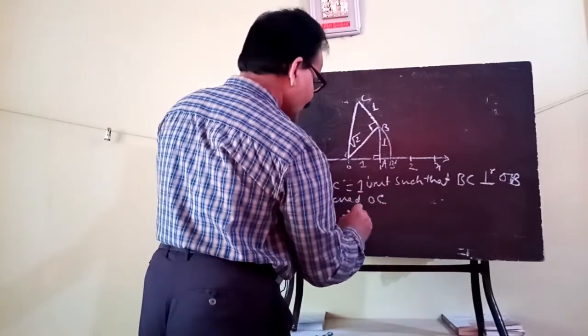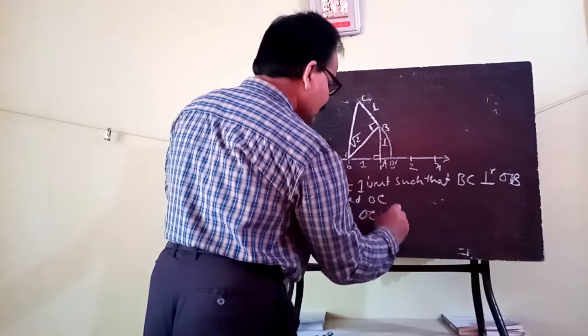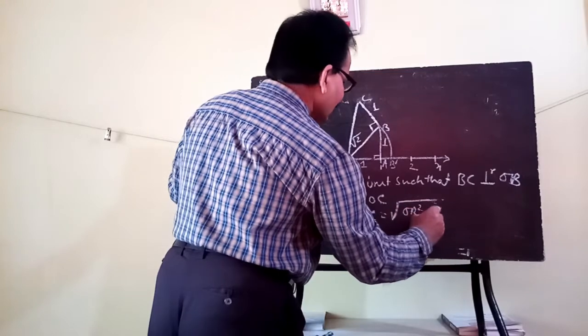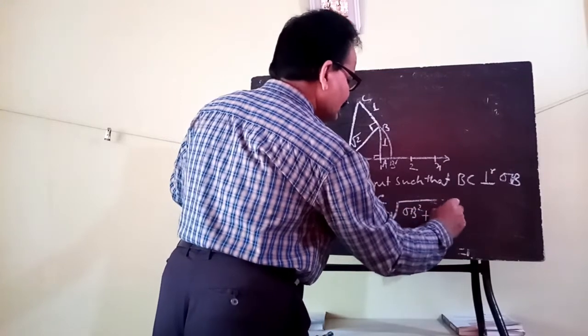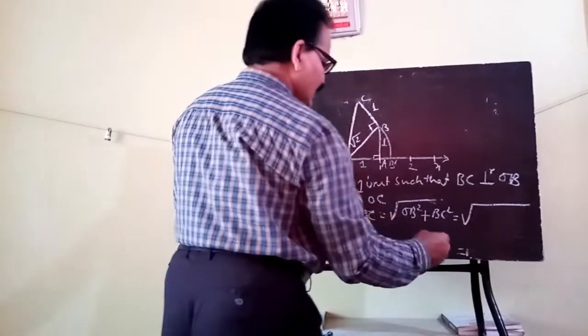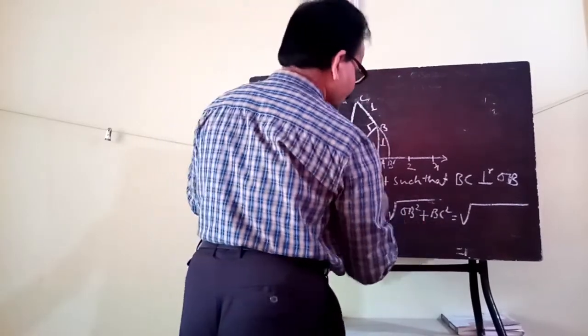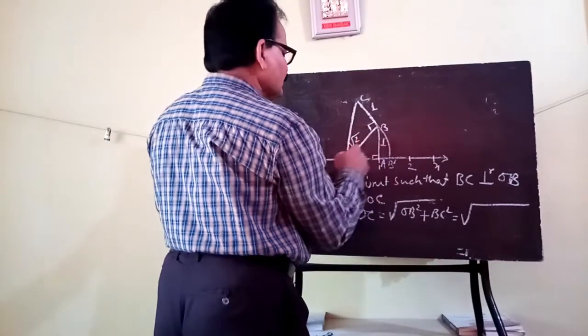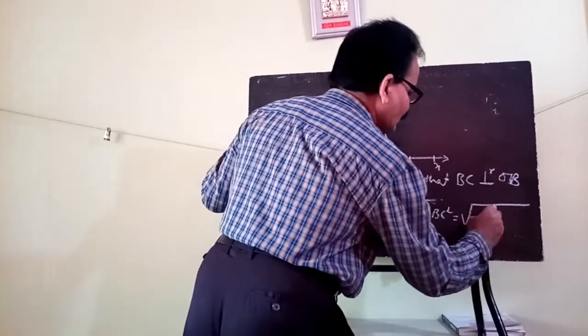Therefore, your OC will be square root of OB square plus BC square. So when you add OB square plus BC square, the value of OB is square root of 2.